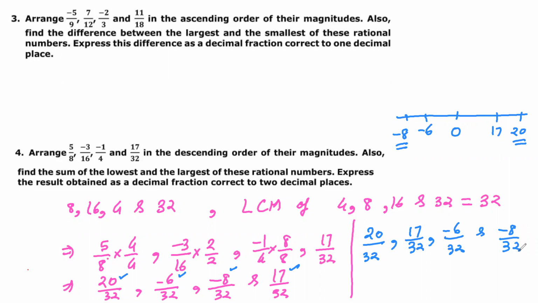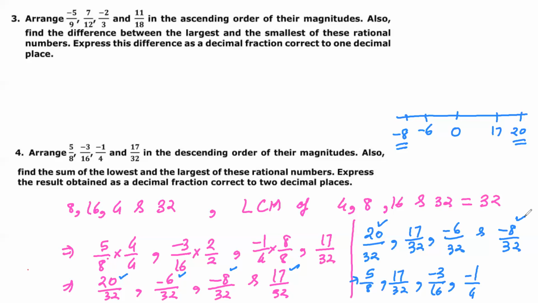So again I will write it into the similar way, 5 by 8, 17 by 32 means this is same 17 by 32, then minus 6 upon 32 means that is minus 3 upon 16, and then minus 1 upon 4. So this is nothing but the, am I correct? Any doubt? So this is nothing but the descending order. Okay. And now we have to find out the difference. So difference between 5 by 8 and minus 1 by 4, or 20 by 32 and 8 upon 32.